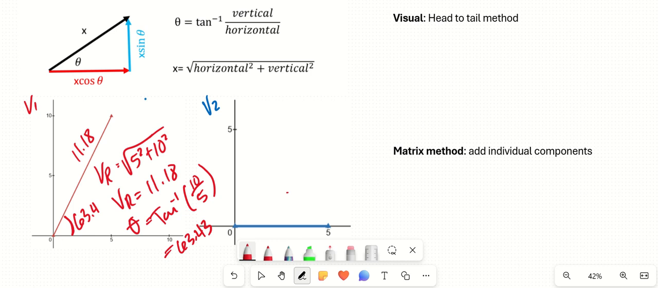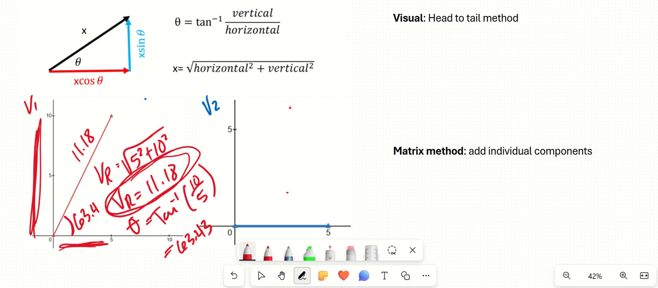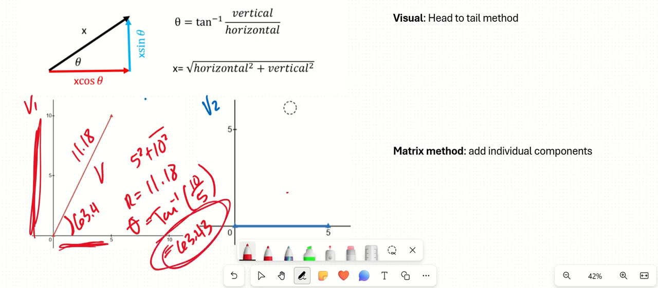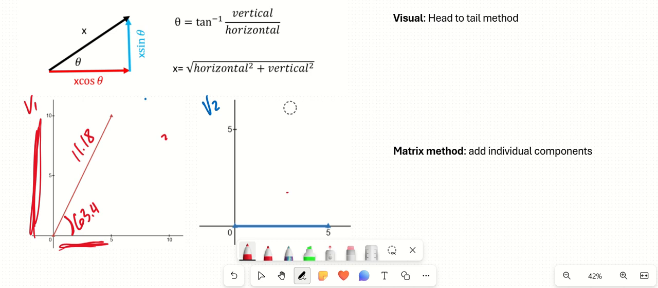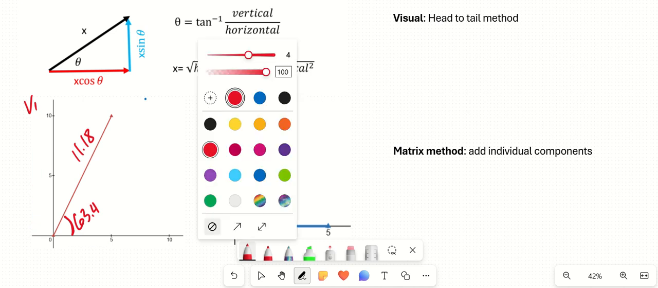All right, so that's how we take our x component and our y component, the horizontal and vertical components, and we find the resulting vector, and we also find the angle. All right, so let's do that again with v2.